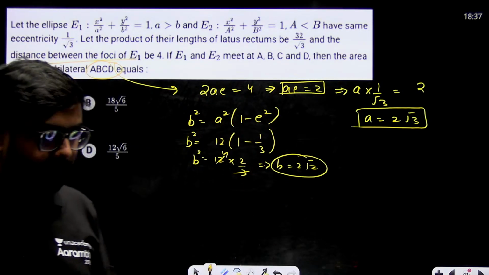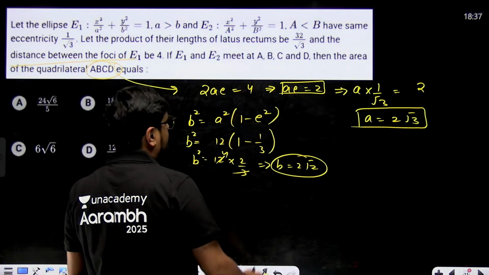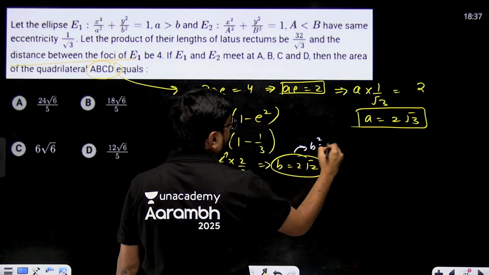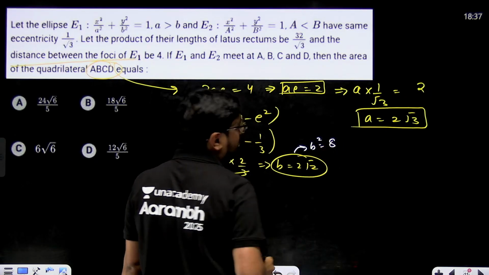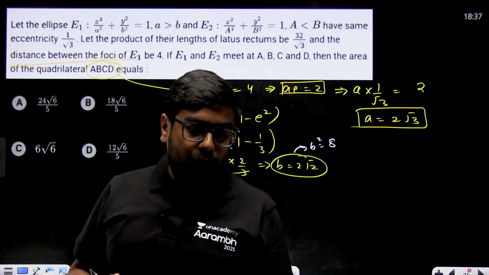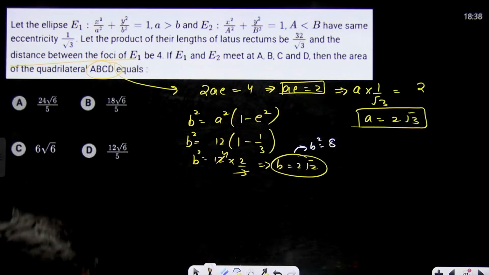Correct? B square will be equal to 8, or B will be equal to 2 root 2. We can say both the things. Let's use both. B square will be equal to 8, because latus rectum formula is 2B square by A. Right? Now what shall we use?